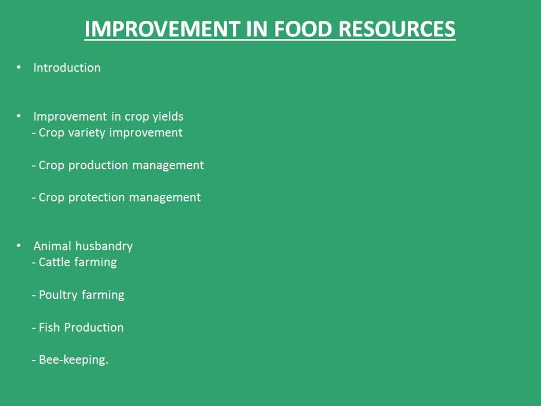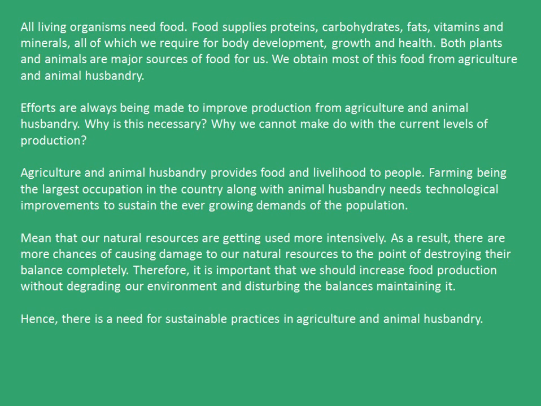Hello guys, this chapter deals with the improvement in food resources. A brief outline of this chapter is the introduction, followed by improvement in crop yields, which has crop variety improvement, crop production management, and crop protection management. The last topic is animal husbandry, which has cattle farming, poultry farming, fish production, and beekeeping as its subtopics. So let's begin with the introduction.